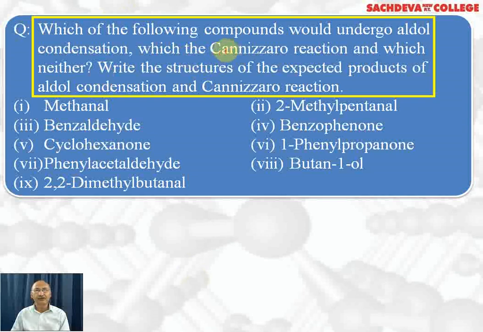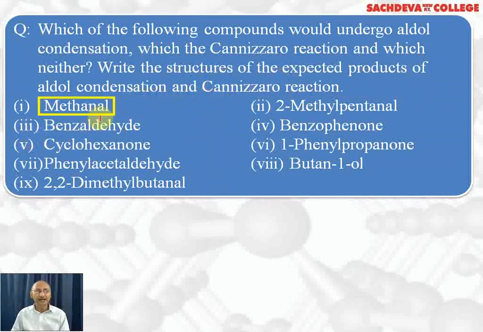Next question: which of the following compounds will undergo aldol condensation, which will undergo Cannizzaro reaction, and which will neither undergo aldol condensation nor Cannizzaro reaction? Write the structure of the expected products of aldol condensation and Cannizzaro reaction. First one is methanal. Methanal will undergo Cannizzaro reaction because it does not have alpha hydrogen.